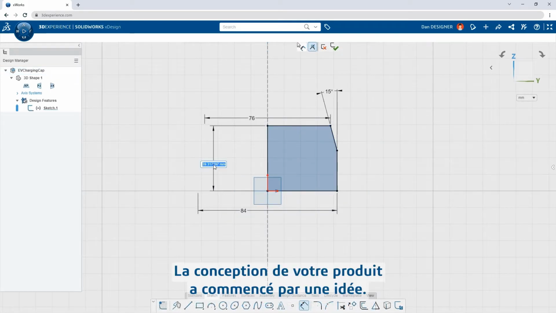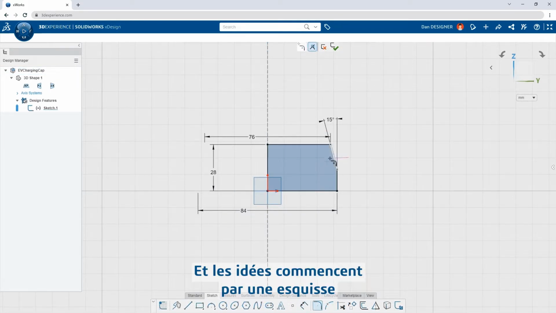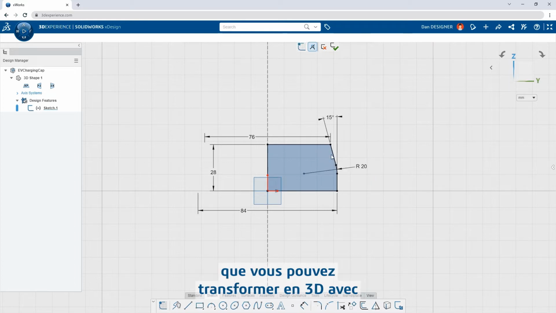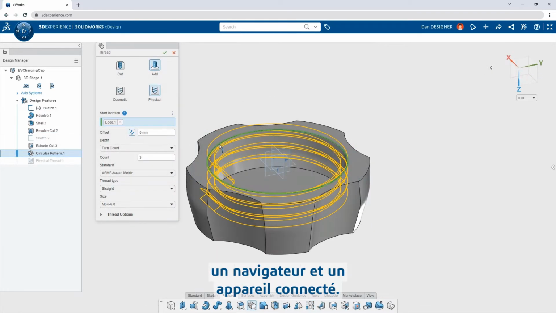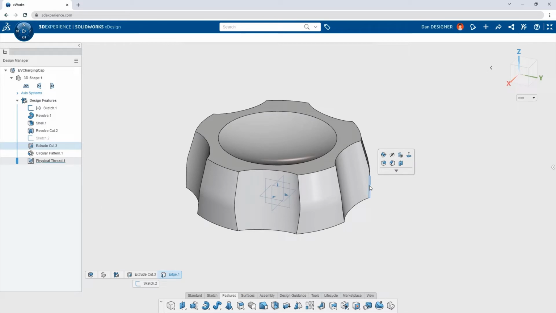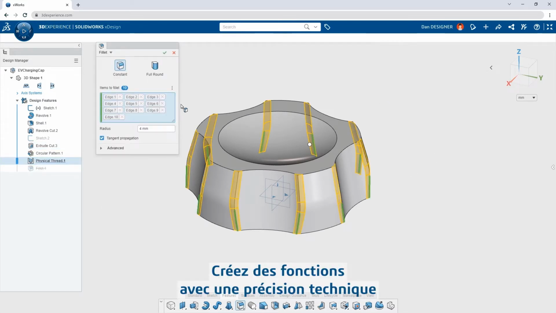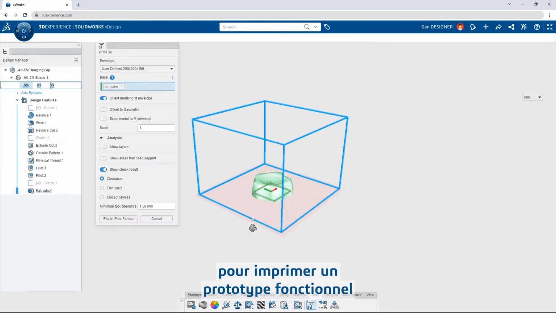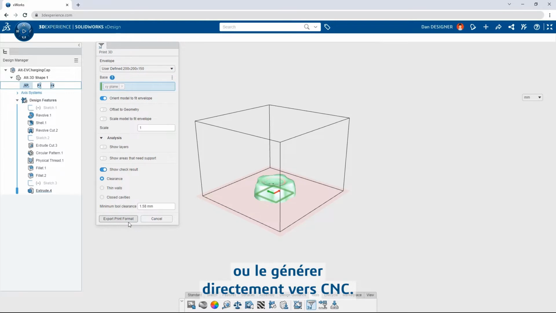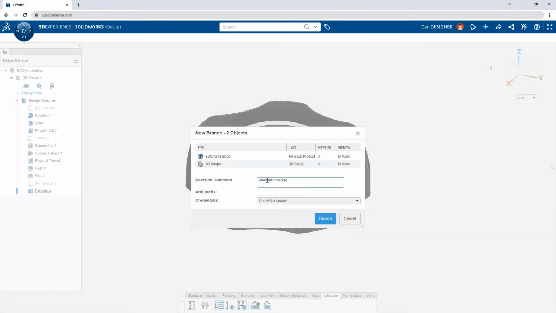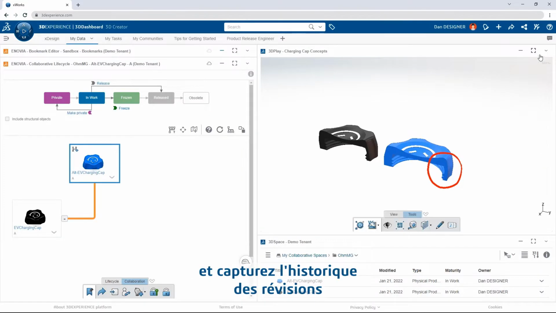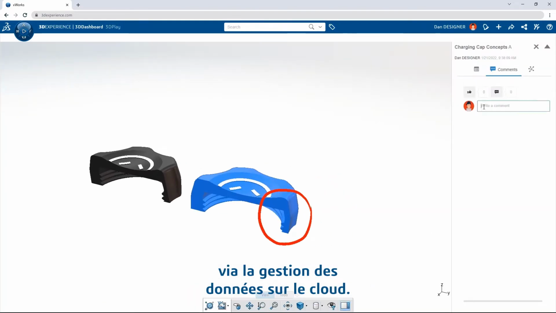Your product design started with an idea, and ideas start with a sketch that you can transform into 3D in any browser on any connected device. Create features with engineered precision so you can print functional prototypes or output directly to CNC. Explore alternative designs and capture revision history with built-in cloud data management.